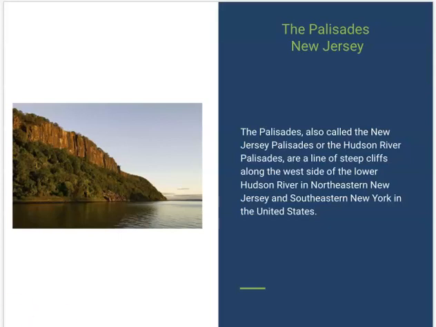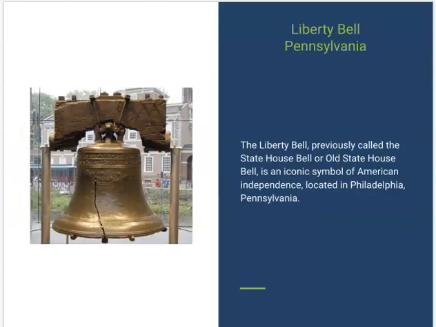The Palisades in New Jersey. So they are a line of steep cliffs along the Hudson River. So again, some people think of New Jersey just as cities. It has this amazing landscape here, these cliffs, and down here is your Hudson River. So it's absolutely beautiful. The Liberty Bell, again, not a natural landform, but it is a really cool landmark.